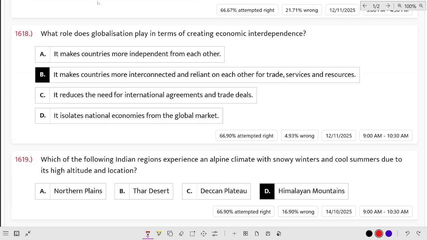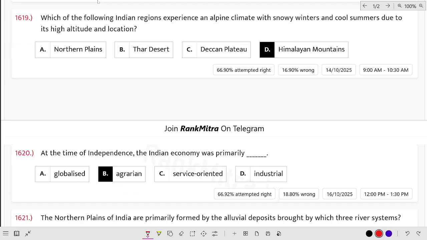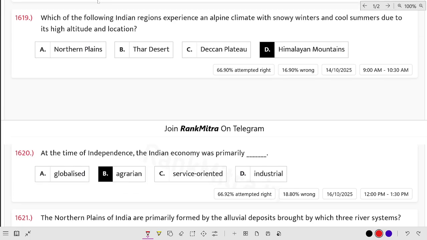What role does globalization play in terms of creating economic interdependence? It makes countries more interconnected and reliant on each other for trade, services and resources. Which of the following Indian regions experience an alpine climate with snowy winters and cool summers due to its high altitude and location? The Himalayan mountains.